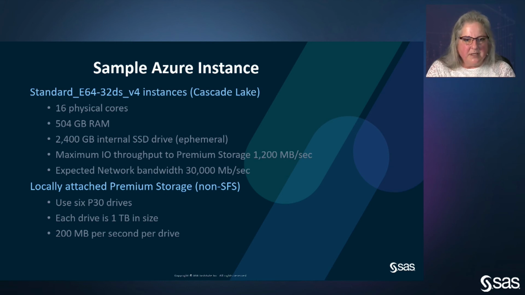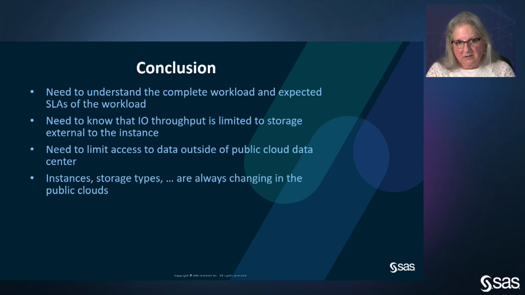I'm sure a lot of you are going to say, that's a very large instance and maybe more than I need. But again, I need to meet other criteria, which are IO throughput and physical capacity of disk space. So in conclusion, one of the things we need to understand is the workload and the expected SLAs of the workload, so that you're able to put together an instance type that is large enough and can meet the needs of your SAS application, but not too large so that you're wasting money.